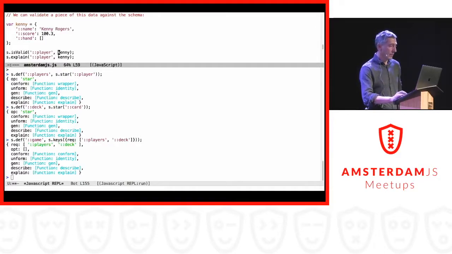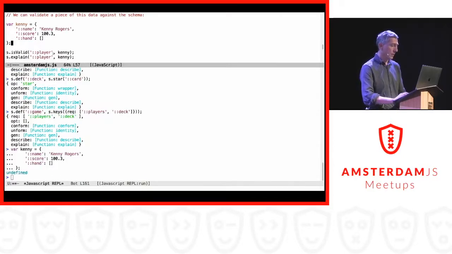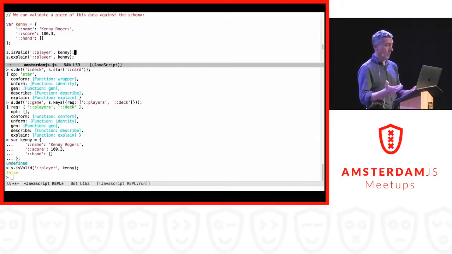So let's define Kenny. Kenny is a player. I don't know much about playing card games, but I think Kenny Roche is probably famous. But let's see, we define a Kenny which has a score of 100.3, and that is invalid because we specified that the score should be an integer. So let's see if this works. Well, you see, Kenny is not a valid player, probably because of its score.